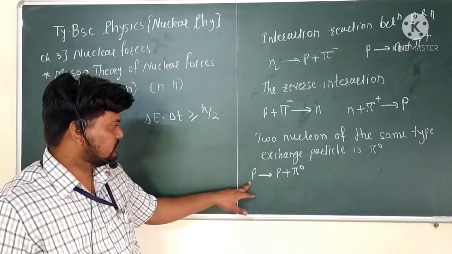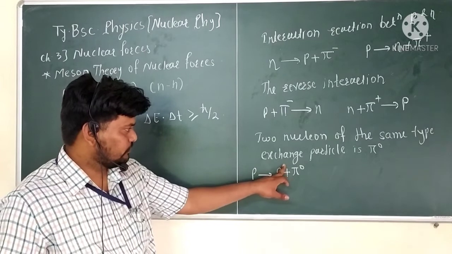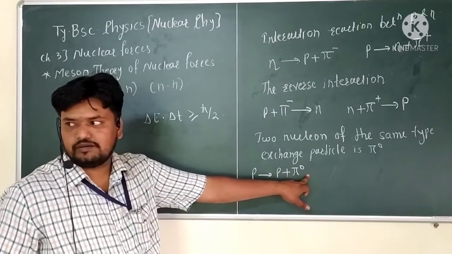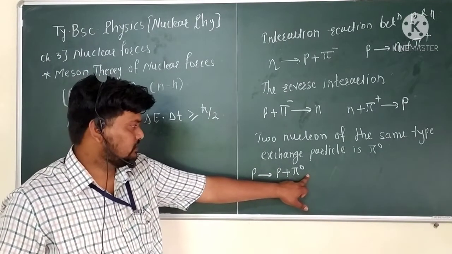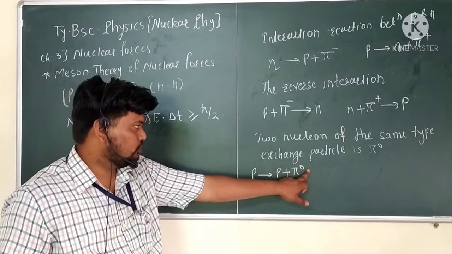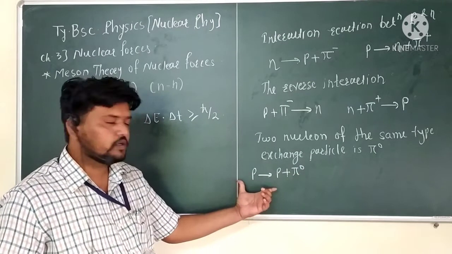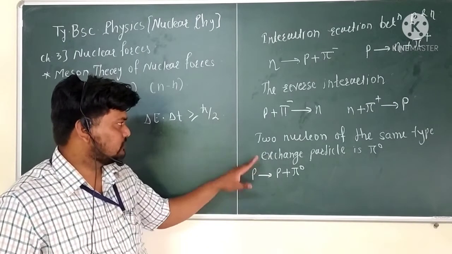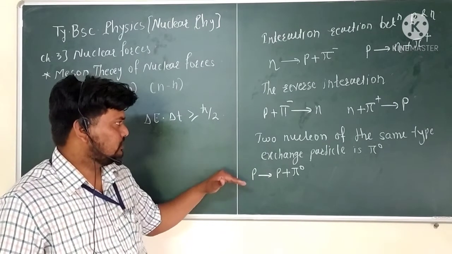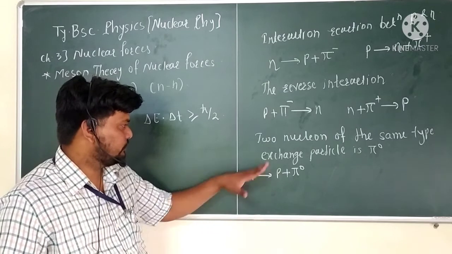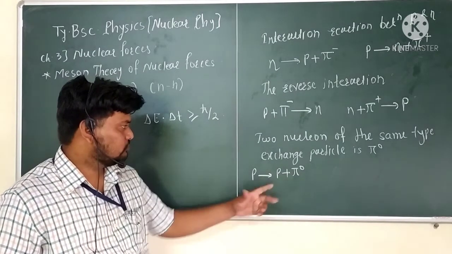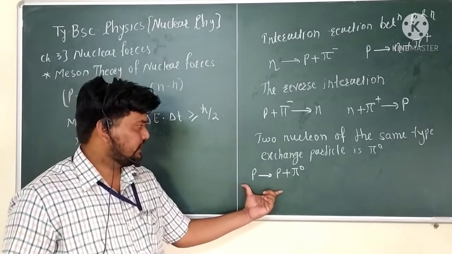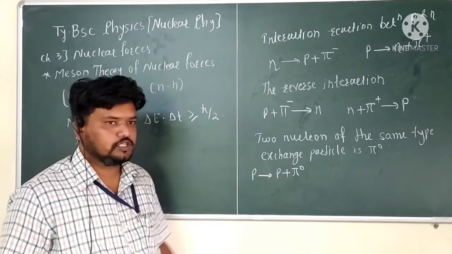The proton charge is plus, and here also plus, and the meson particle, the pion, has charge 0, so that reaction is conserved by the conservation law. And that's why two nucleons of the same particle with the exchange particle pi naught, that reaction happens here. P gives the proton plus pi naught.